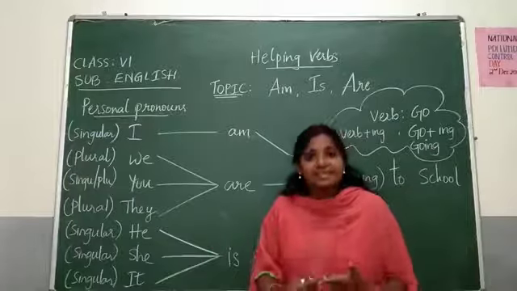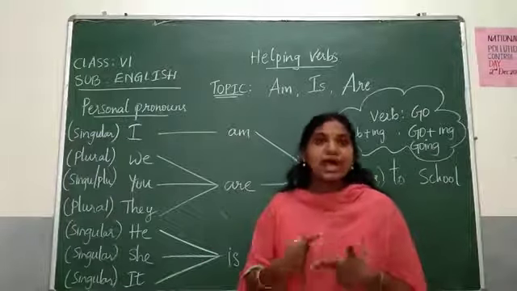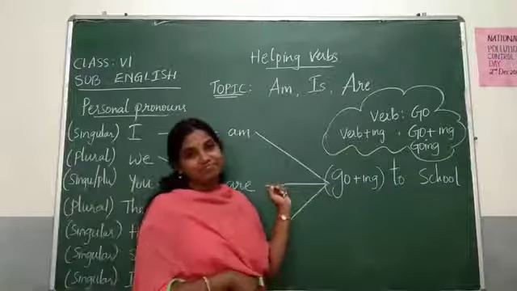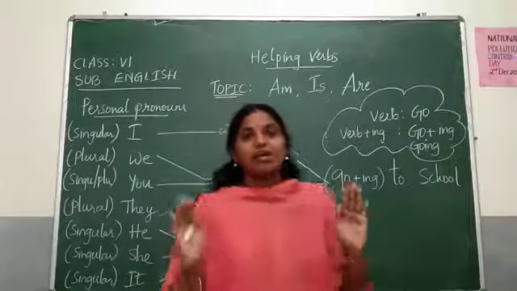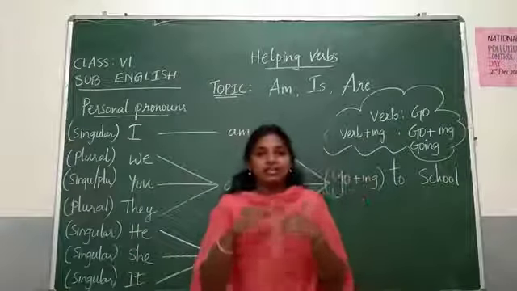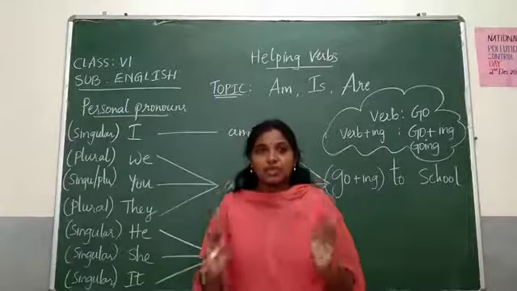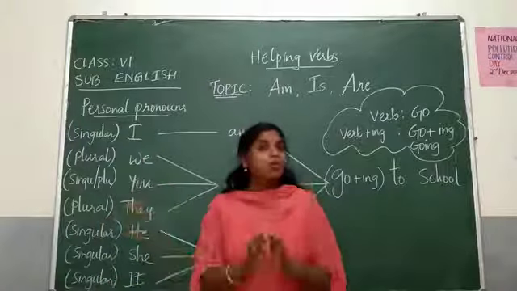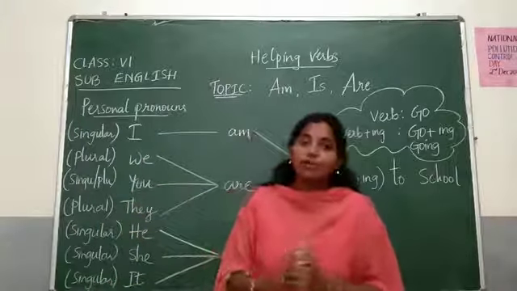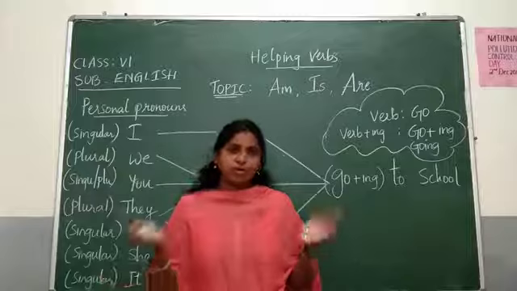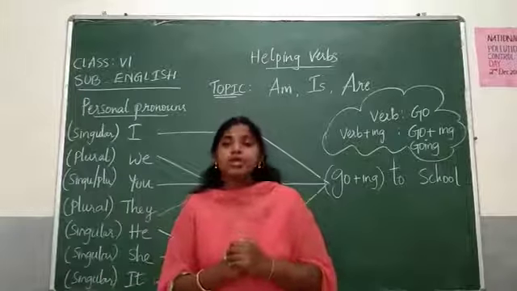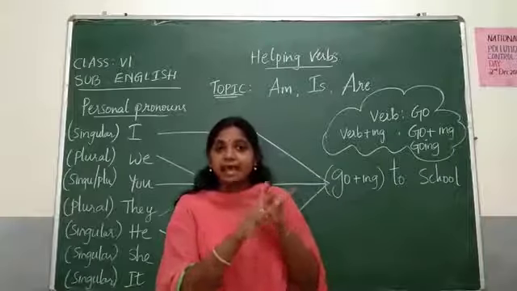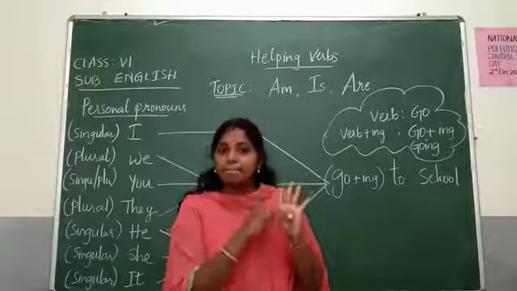Now, the next task is where to use am, where to use are and where to use is. Let me go back a little to the verbs. So far we are clear with personal pronouns, singulars and plurals. Now, the most important thing is the verb. Verb means an action word. Already I discussed this with you. Let me recollect the verb forms.